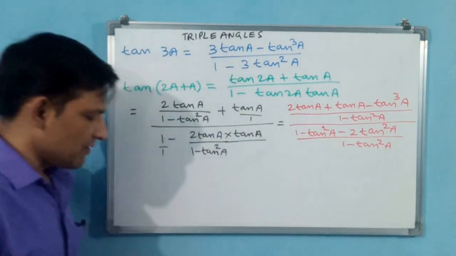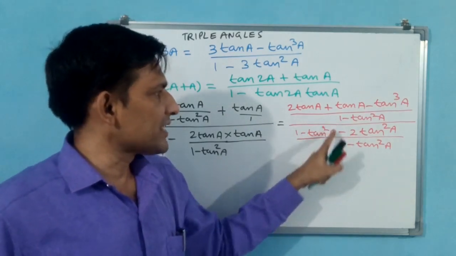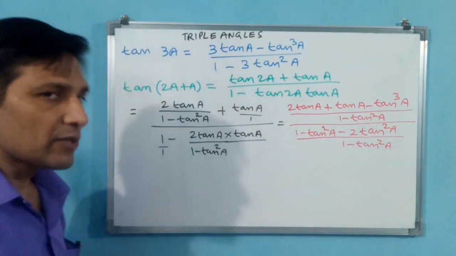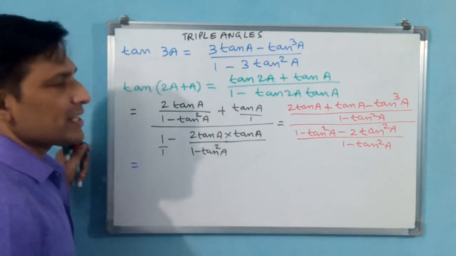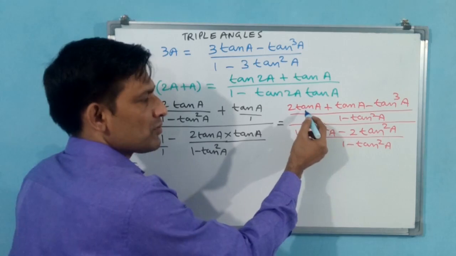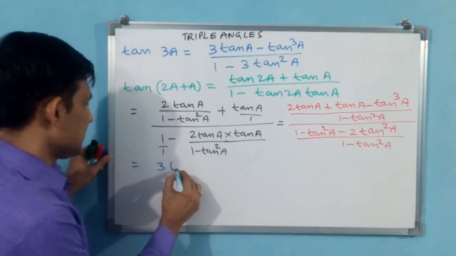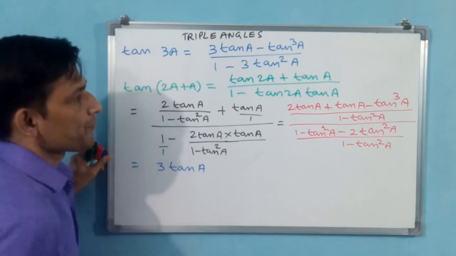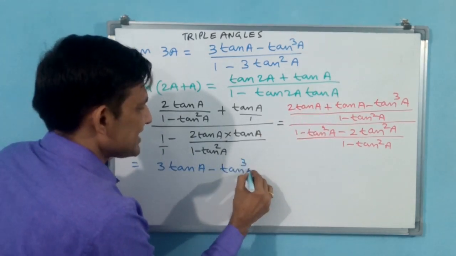Okay. Now if you observe, numerator and denominator both have 1 minus tan square a, so they can get cancelled. That we need not write again. We write only numerators. If you observe, 2 tan a plus tan a, 3 tan a. Write down 3 tan a minus tan cube a, keep it like that only.